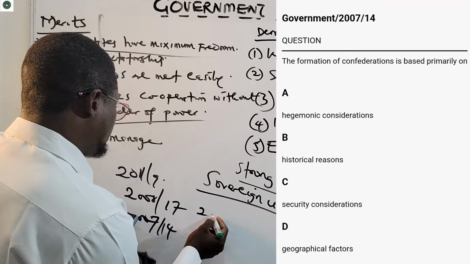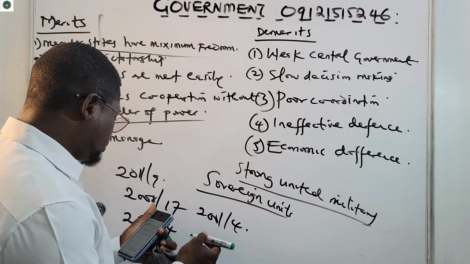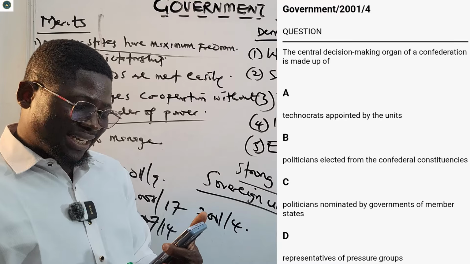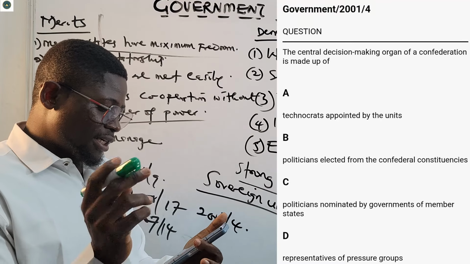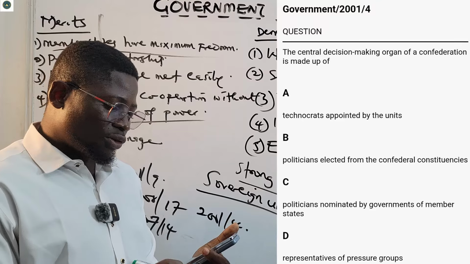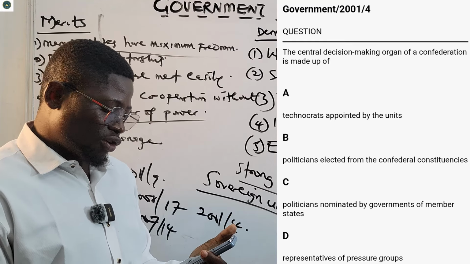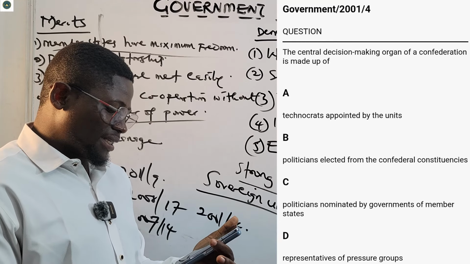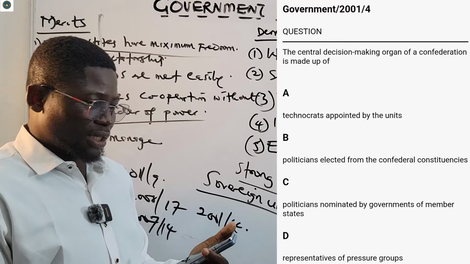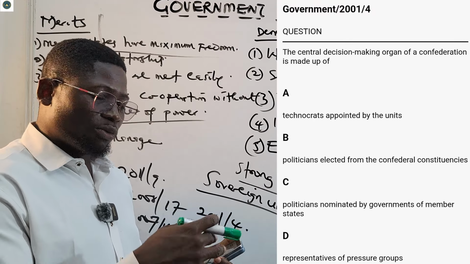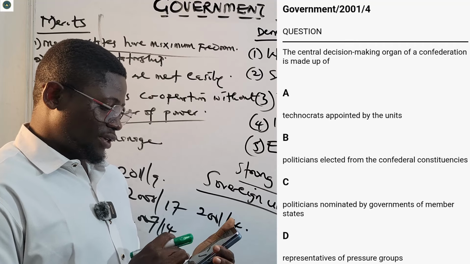Then 2001, number 4. The central decision-making organ of a confederation is made up of: A, technocrats appointed by the unit. B, politicians elected from the confederal constituencies. C, politicians nominated by governments of member states. D, representatives of pressure groups. Correct answer is option C. Politicians nominated by governments of member states usually form that confederation.